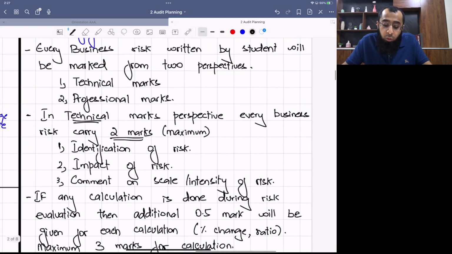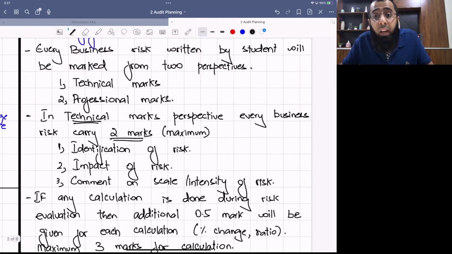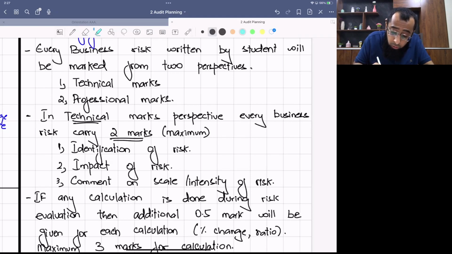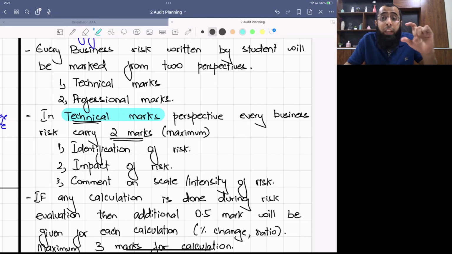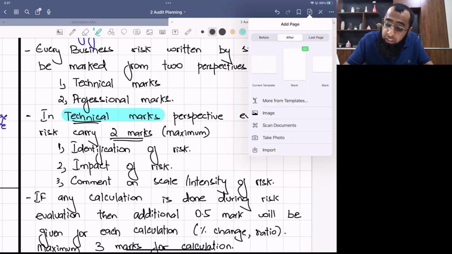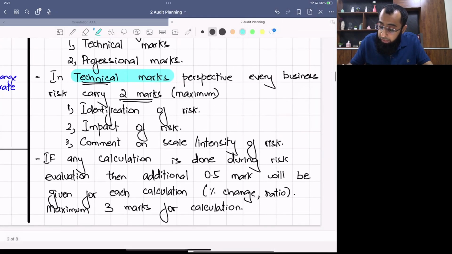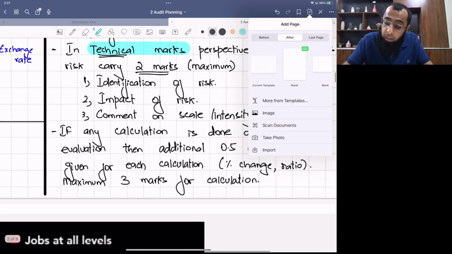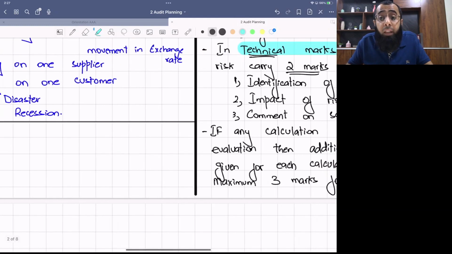Okay. So for every business risk you are drafting, the student will be marked from 2 perspectives. Currently, we have talked about technical marks, the quality of the business risk which you are drafting. Now, what do you mean by professional skill marks? See, when I talk about professional skill marks, it is not a separate requirement.